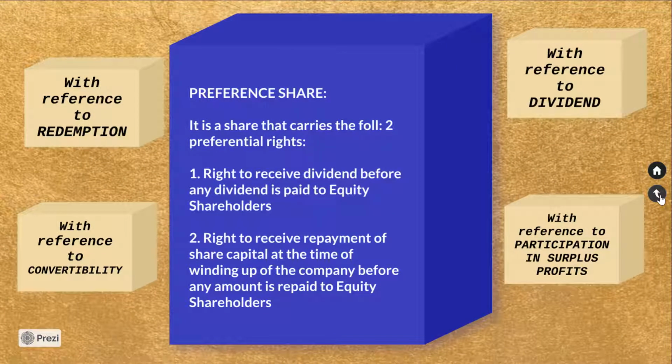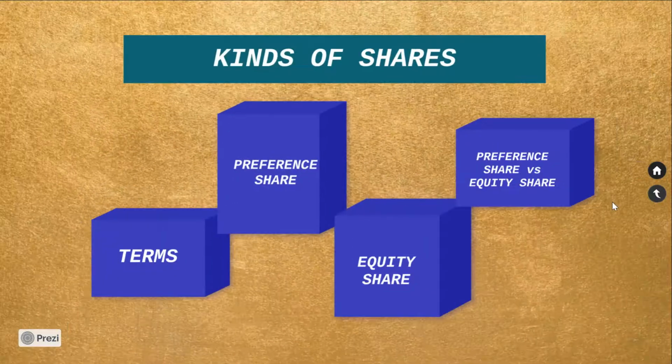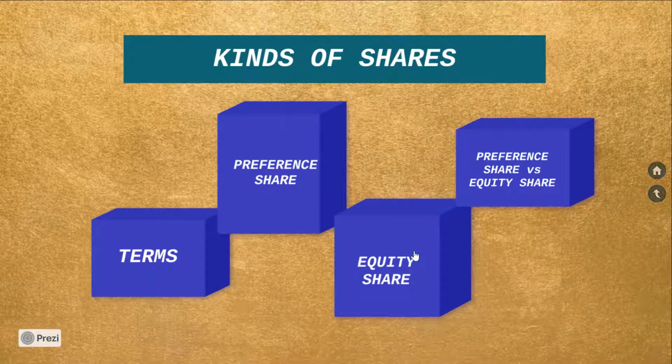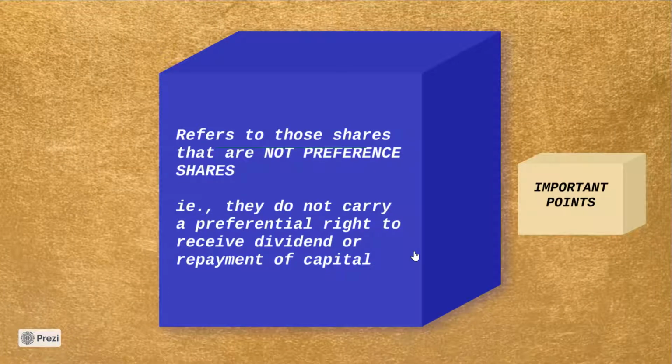So we understood the types of preference shares in the context of dividend, participation in surplus profits, convertibility, as well as redemption. Let's understand what an equity share is. Equity shares refers to those shares which are not preference shares. That is, they do not carry any preferential right to receive dividend or repayment of capital.